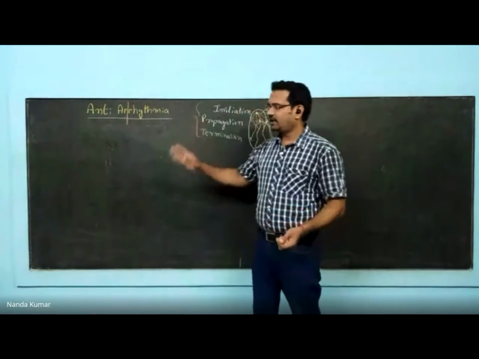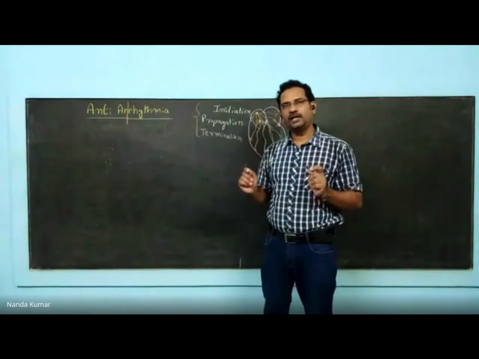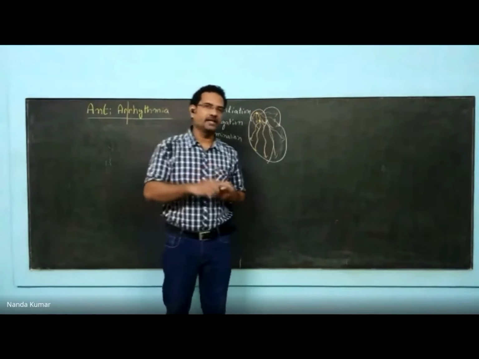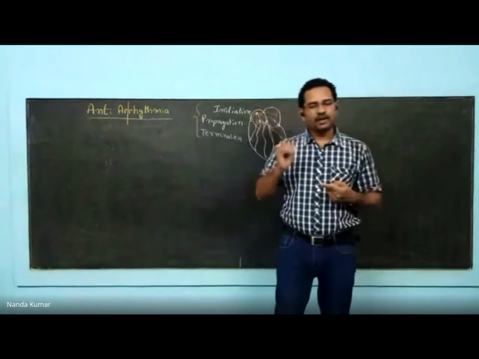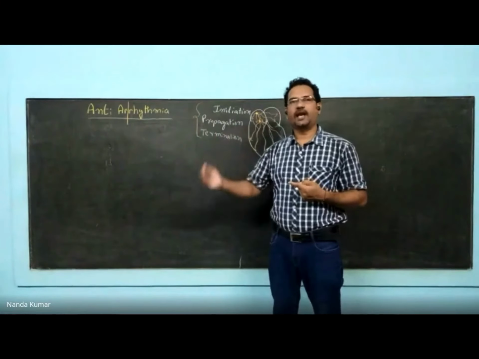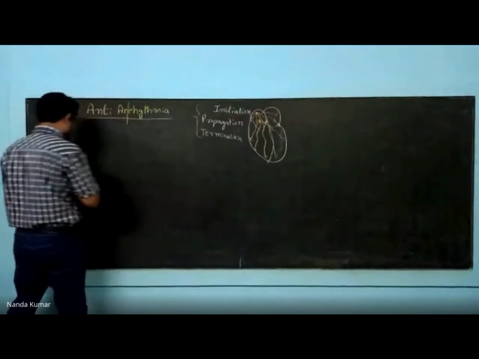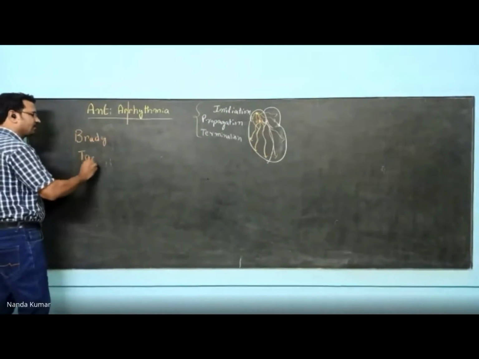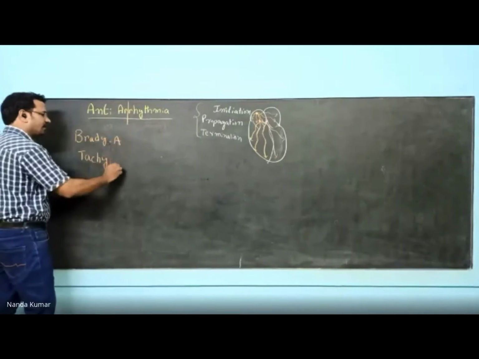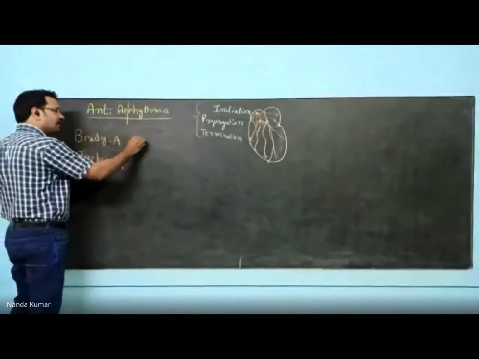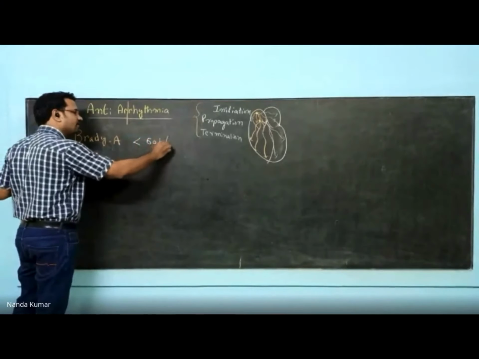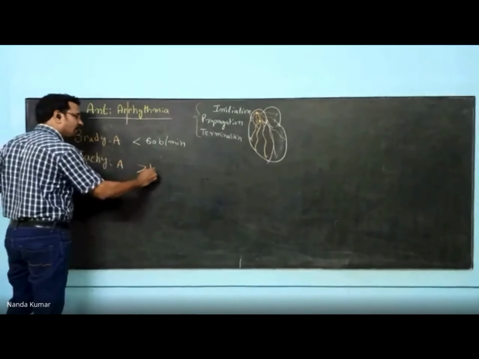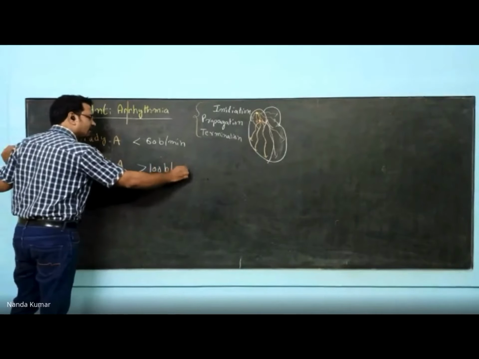Similarly, in arrhythmia, there are two different conditions. The normal heart rate is 70 beats per minute. Anything less than 60 beats per minute is known as bradyarrhythmia. Brady means slow. Anything more than 100 beats per minute is known as tachyarrhythmia. So two kinds are there: brady and tachy. Bradyarrhythmia means anything less than 60 beats per minute, whereas tachyarrhythmia is anything more than 100 beats per minute.